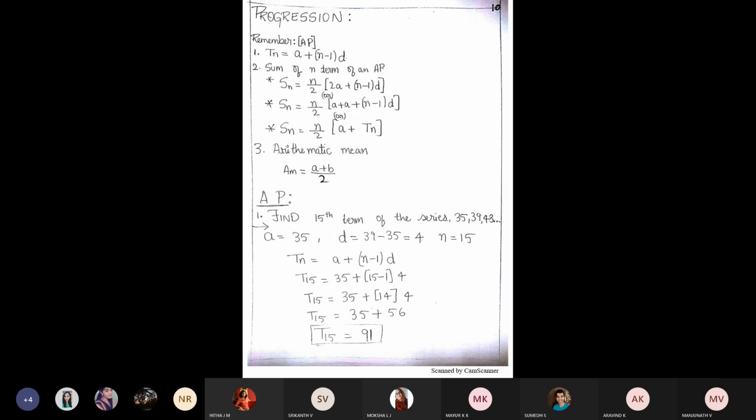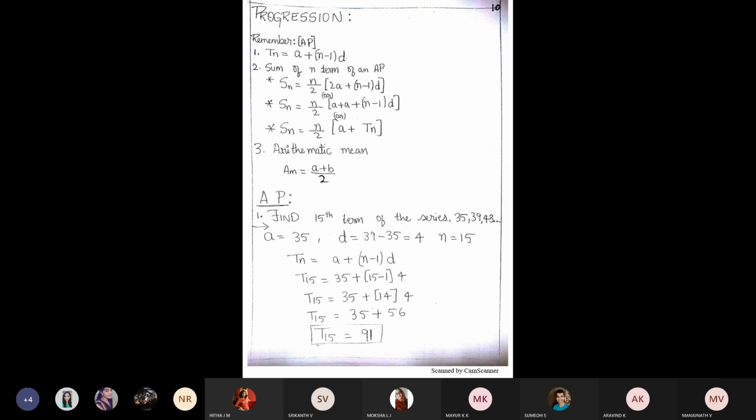Plus, what is n? How many terms are there? 35, 39, 43, up to 15 terms. n is equal to 15, the 15th term you have to find out.